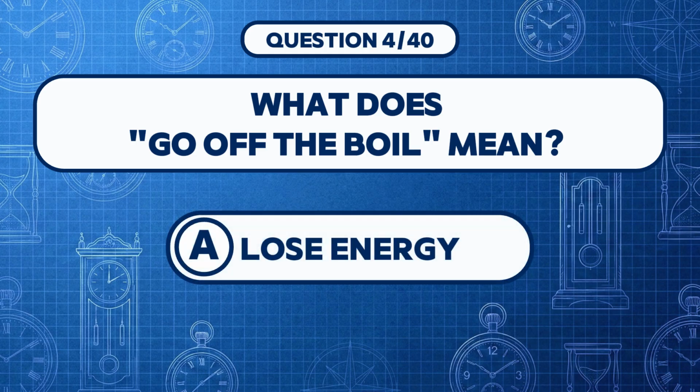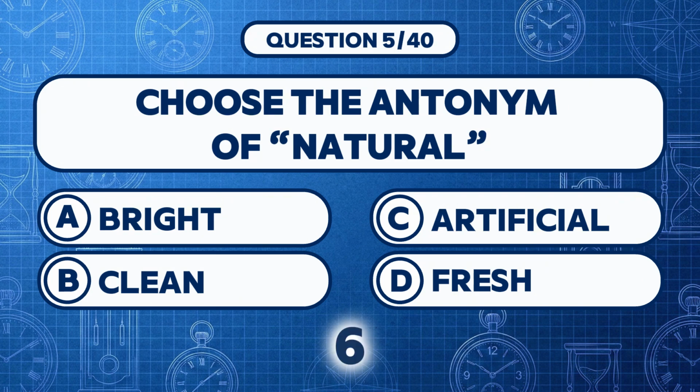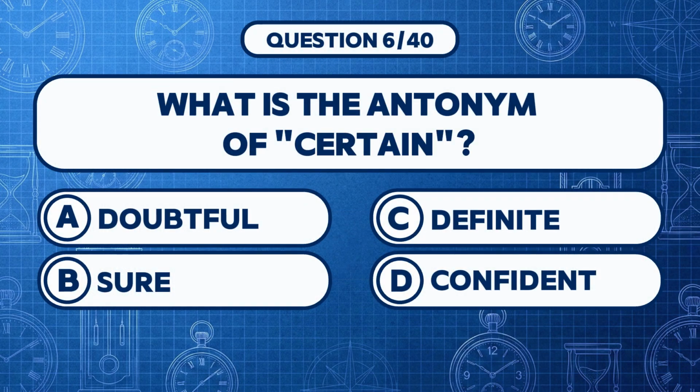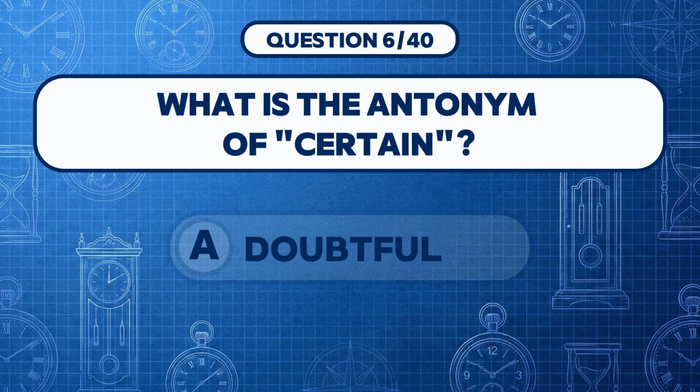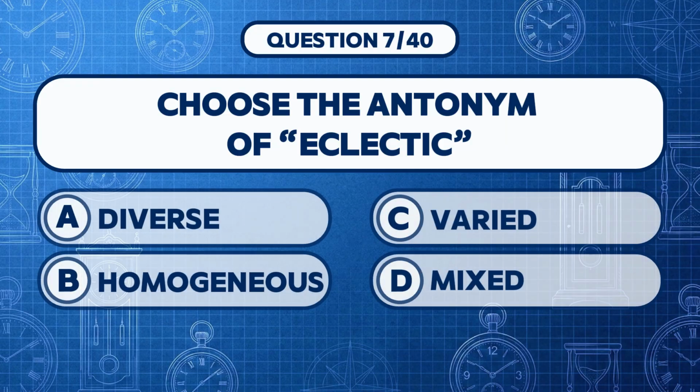Answer A. Lose energy. Choose the antonym of natural. Answer C. Artificial. What is the antonym of certain? Answer A. Doubtful. Choose the antonym of eclectic.